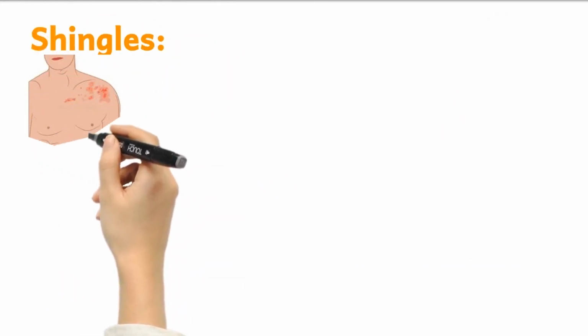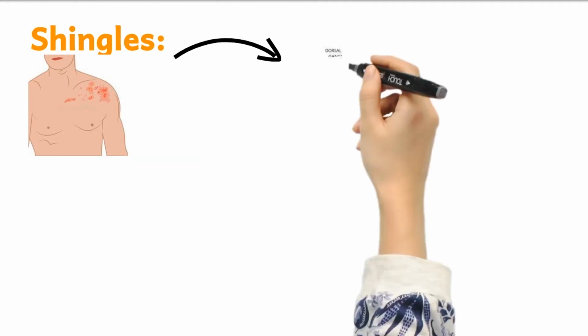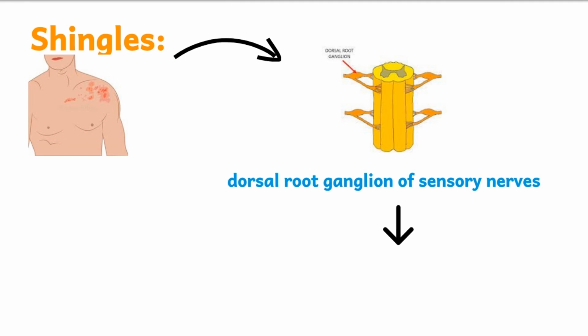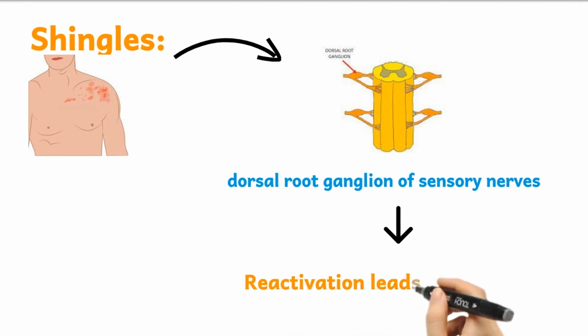Let's talk about shingles here. Varicella zoster virus becomes dormant in the dorsal root ganglion of sensory nerves. When it is reactivated later in life, it causes shingles.